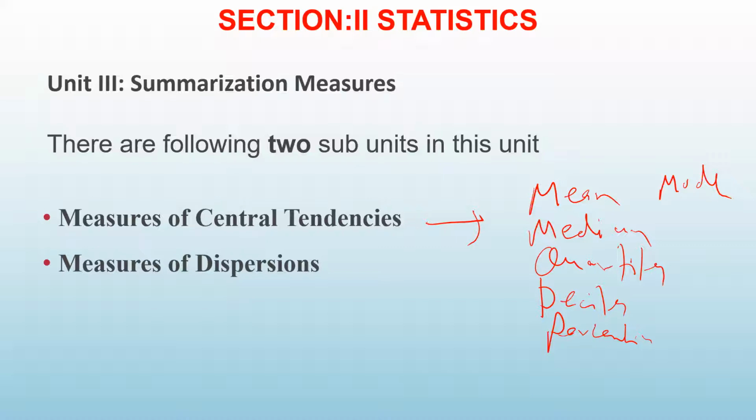Meaning what? छुट्टी हो गई, ऐसे बोलते हैं ना, क्लास की छुट्टी हो गई. मतलब the students were sitting in the class and now the class got dispersed. So the students have scattered here and there. Okay. So the dispersion means scatteredness, scattered. कितना फैल गया है. That is what is called the dispersion.